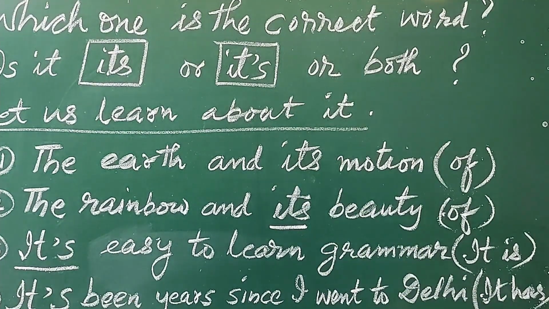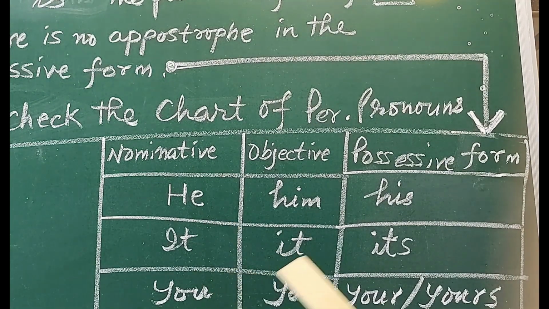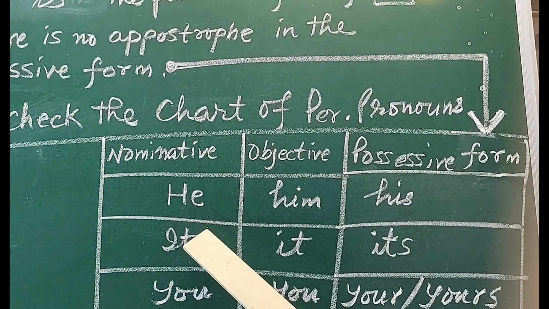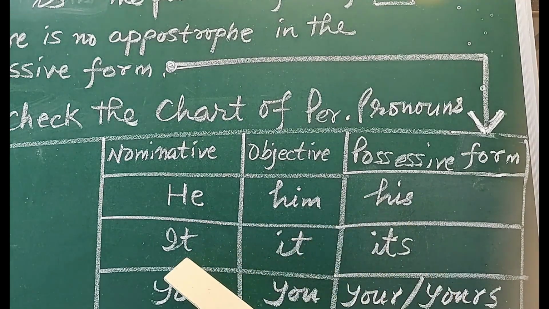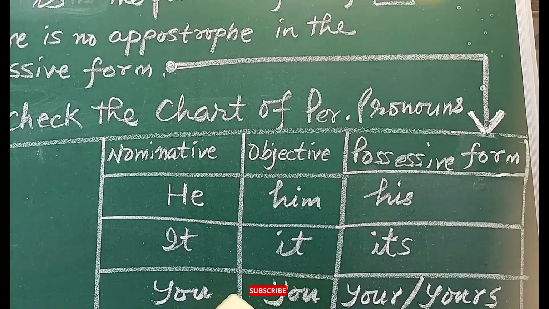Let's see more about it. Now let us check the chart again. We have discussed the chart in the previous class when we were discussing the correct format of a letter. Here we have introduced only 4 pronouns because this is just to tell about it. Now we have discussed he, him and his. We have discussed it and its. And now let us see you and again you, and here comes your and yours.